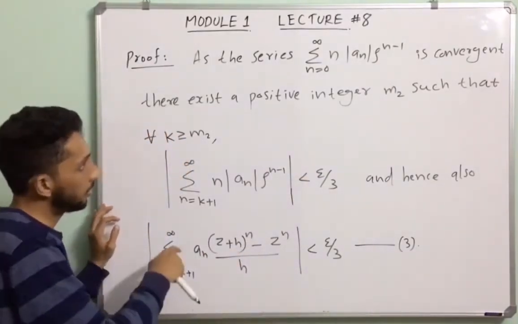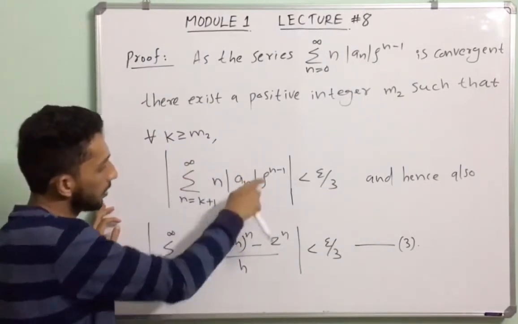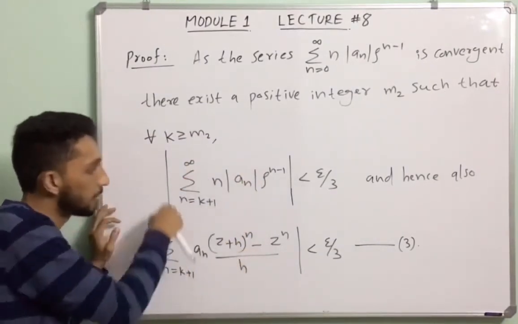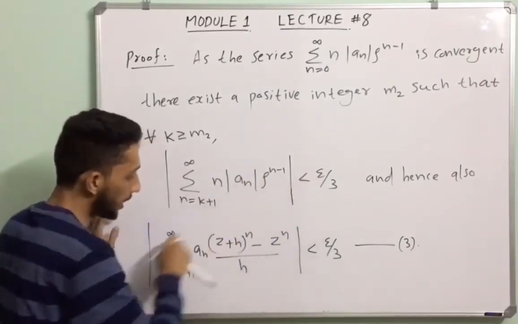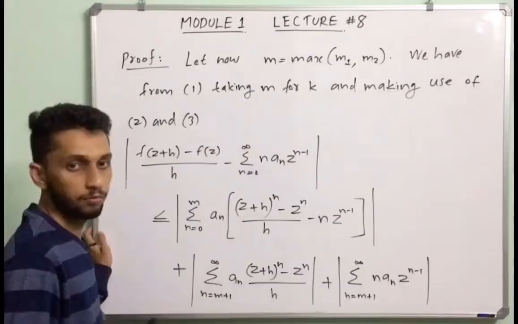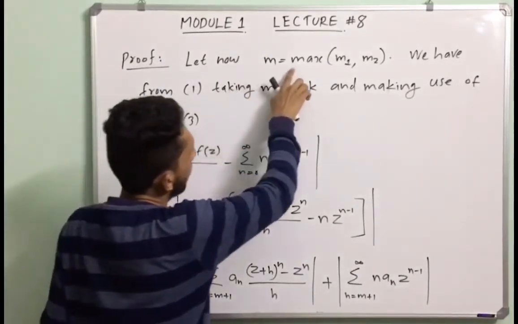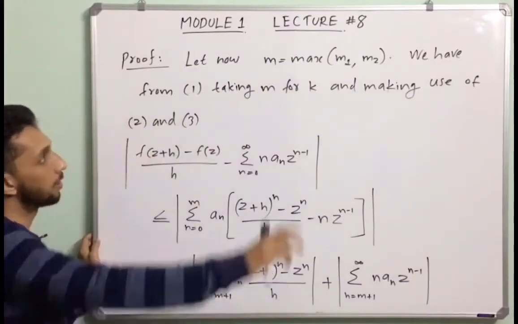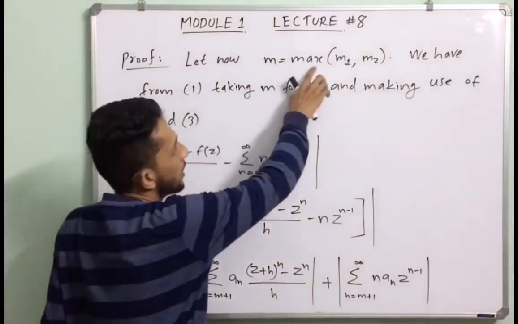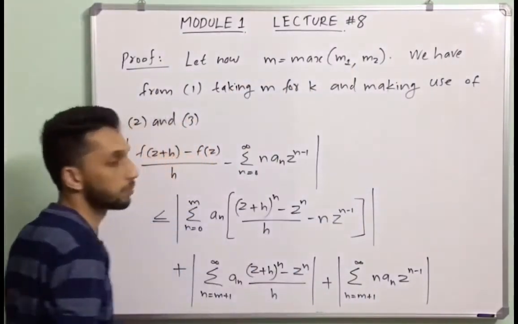We know that the summation of this quantity is strictly less than this quantity, hence this implies this. Okay. Let now m equal the maximum of m1 comma m2. That means choose m as the maximum of m1 and m2.